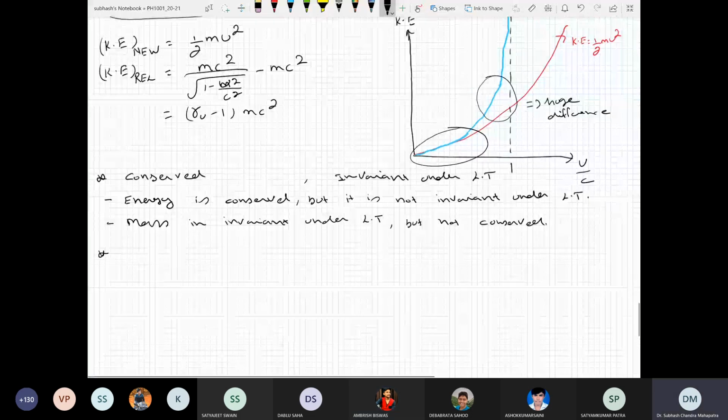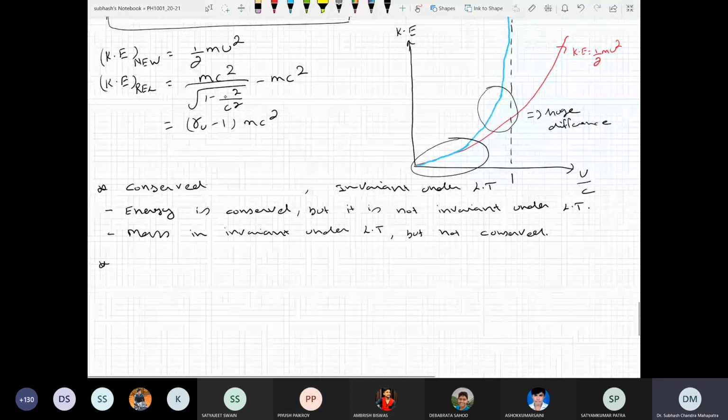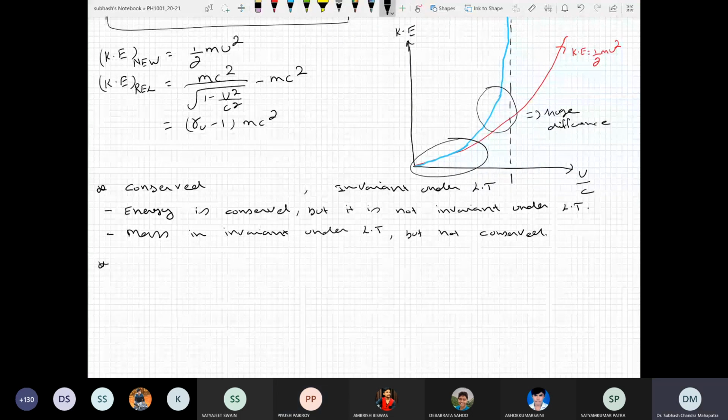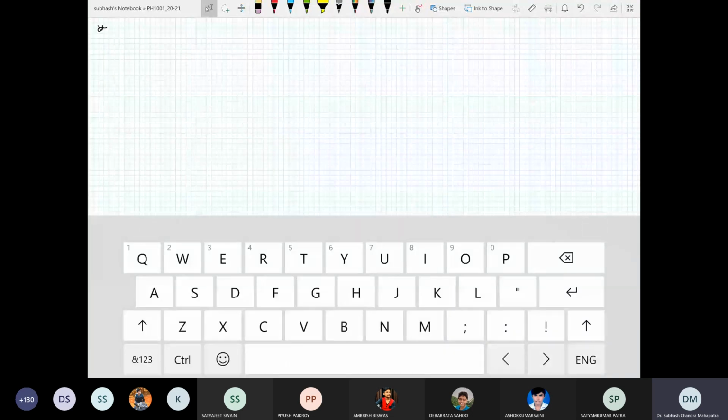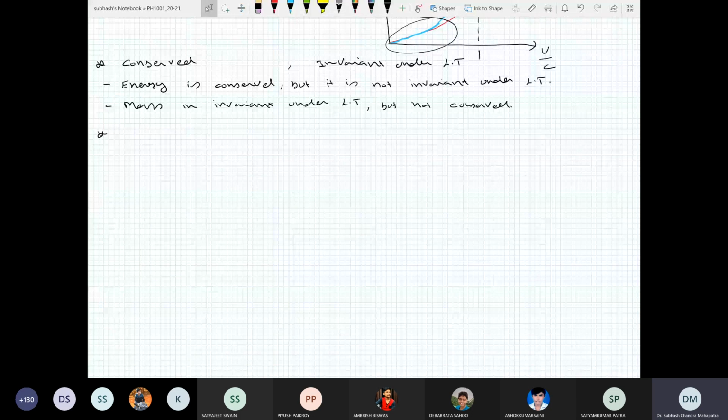Sir, why is mass not conserved? Mass is not conserved because mass can change to energy and all. Actually, energy conservation is also not a good word. It's a mass-energy conservation. In a relativistic system, mass and energy are more or less the same. So we don't talk about energy conservation or mass conservation separately. We'll say it's mass-energy conservation, not separately.